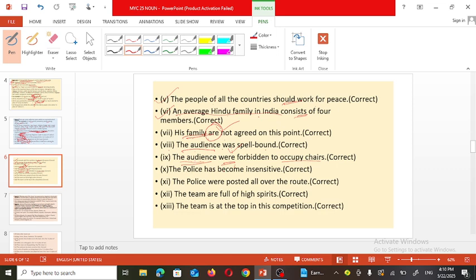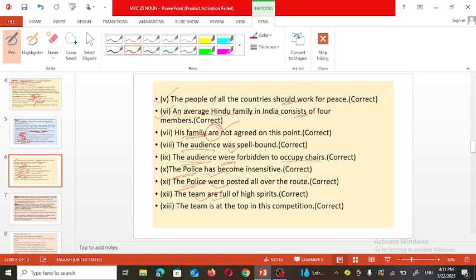Then the next one, "Police has become insensitive." Here police is used as one category, so "has" is correct here. "The police were posted all over the routes" means each and every individual who is a part of this category police was posted. So "were" is correct here. "The team are full of high spirit" means each and every member in the team is full of high spirit. So here "are" is correct.